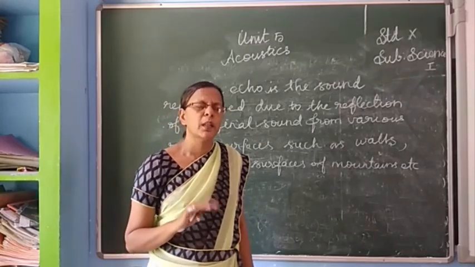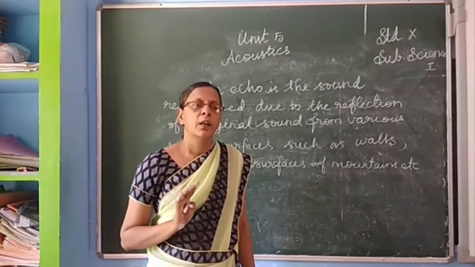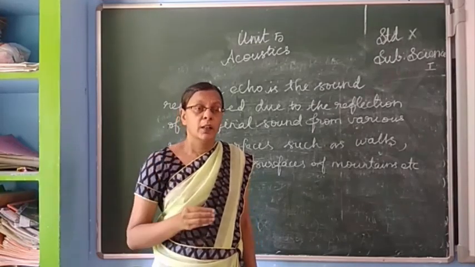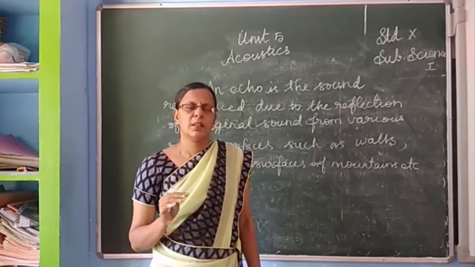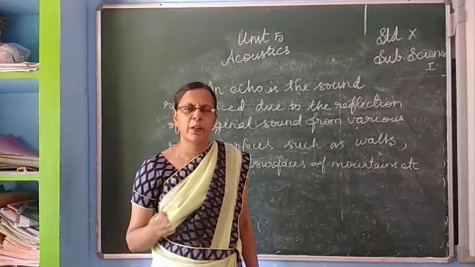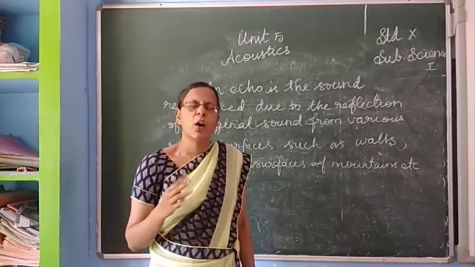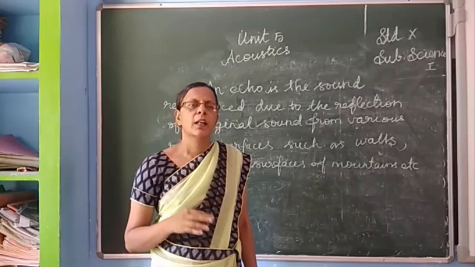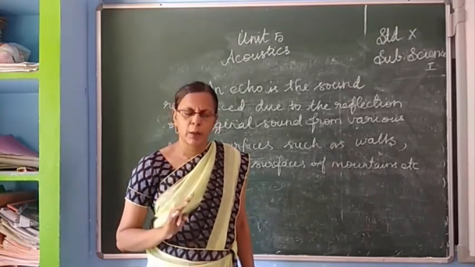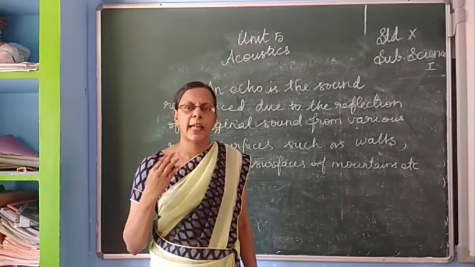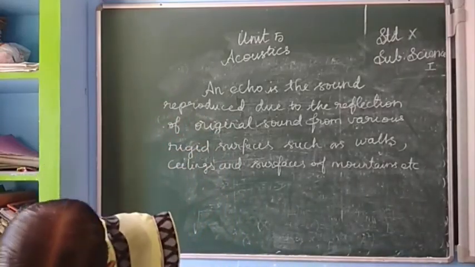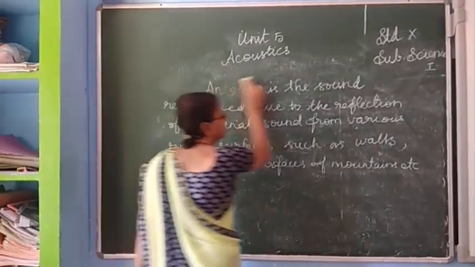The small room does not satisfy the conditions for an echo. For producing an echo, there are some conditions. If we talk, shout or clap at a place and the conditions are satisfied, we can hear an echo. So what are the conditions? Conditions necessary for hearing an echo.